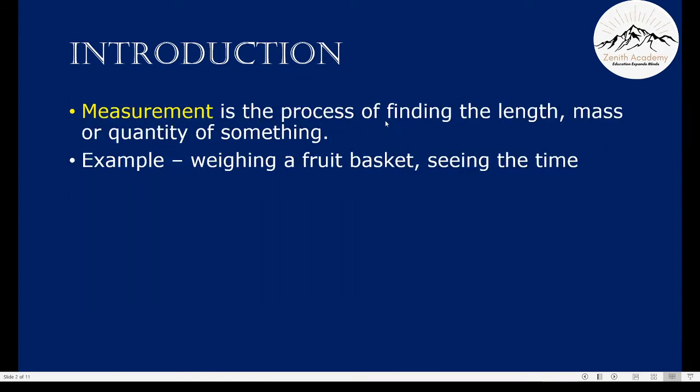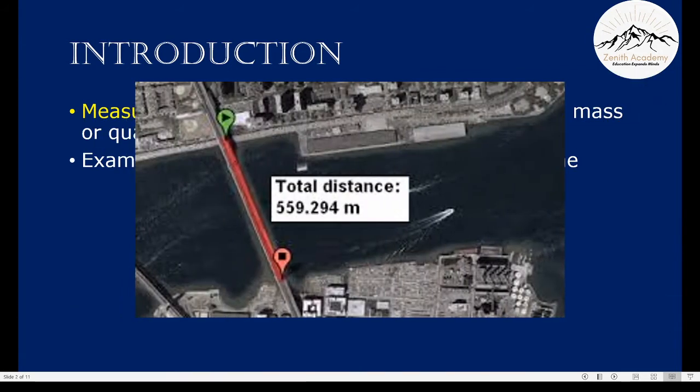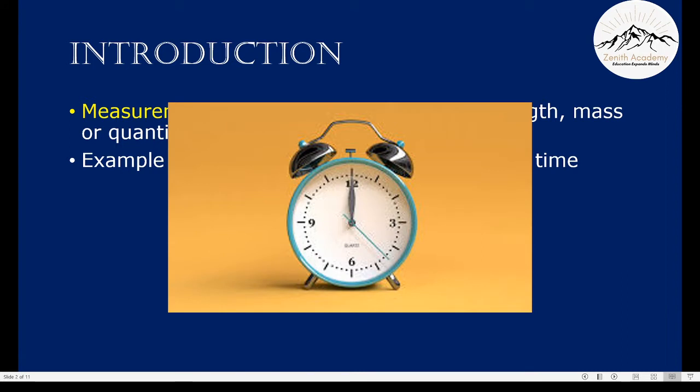Measurement is the process of finding the length, mass, or quantity of something. The simplest examples are weighing a fruit basket or seeing the time. When we go to a vegetable vendor, we always weigh the vegetables or the fruits before buying them. And of course, we measure the distance between two places. This is the measurement of length. And seeing the time. We see the time throughout the day.